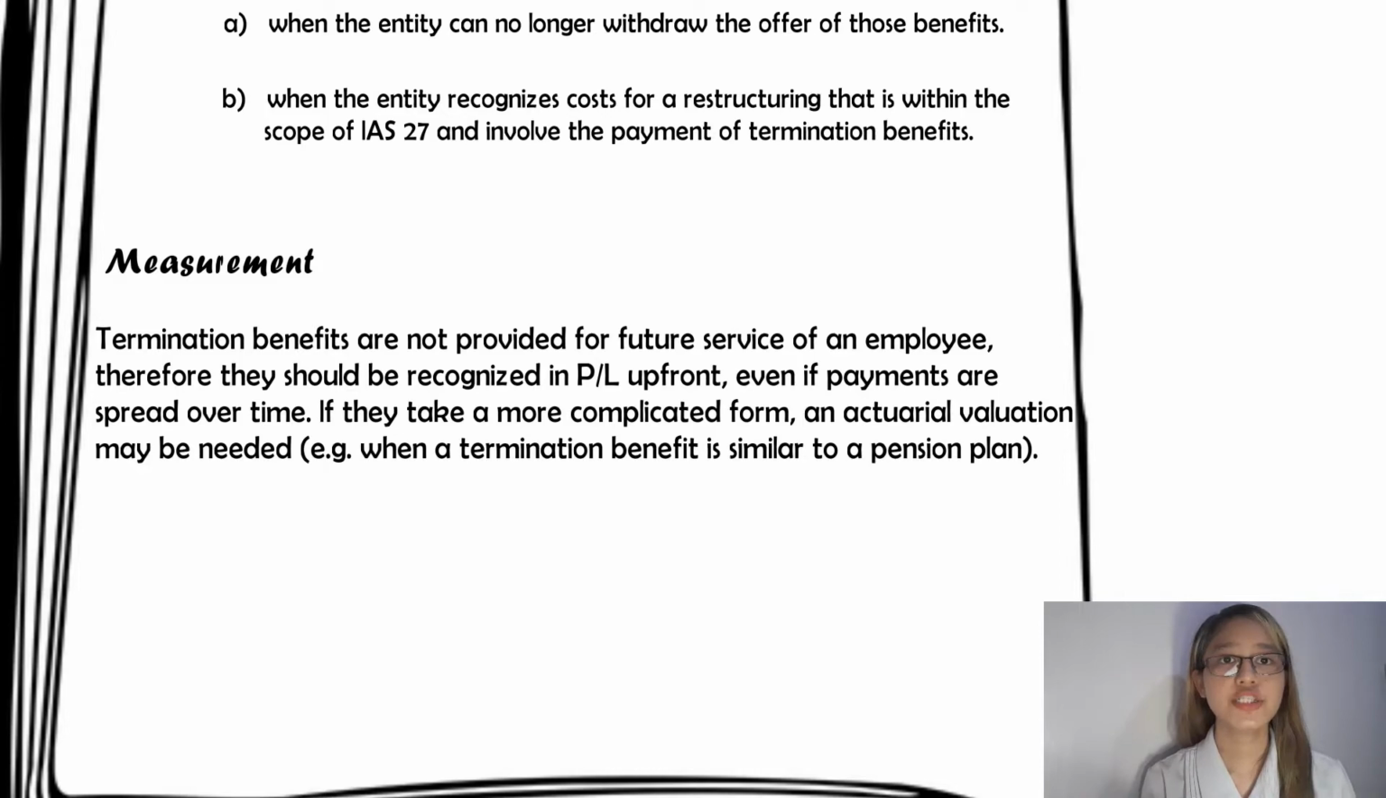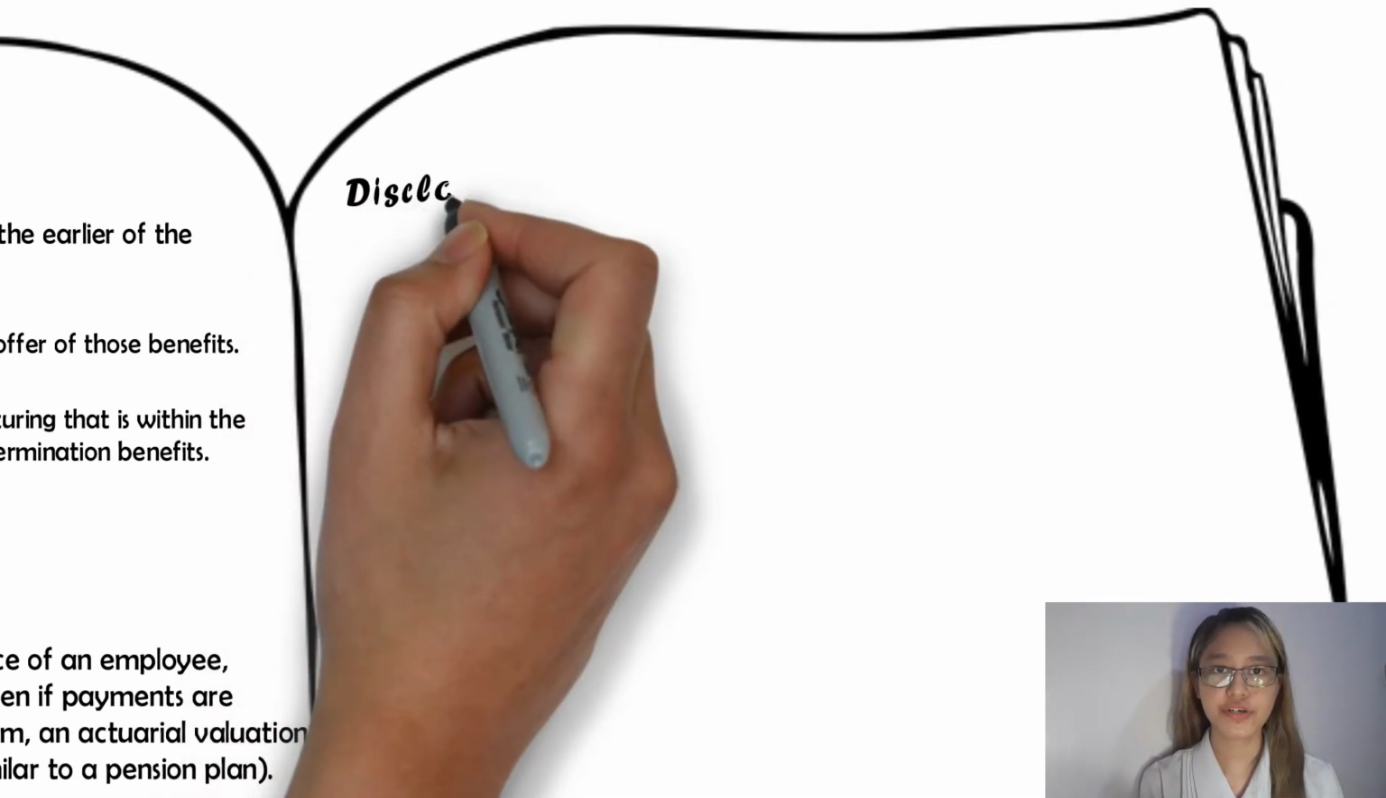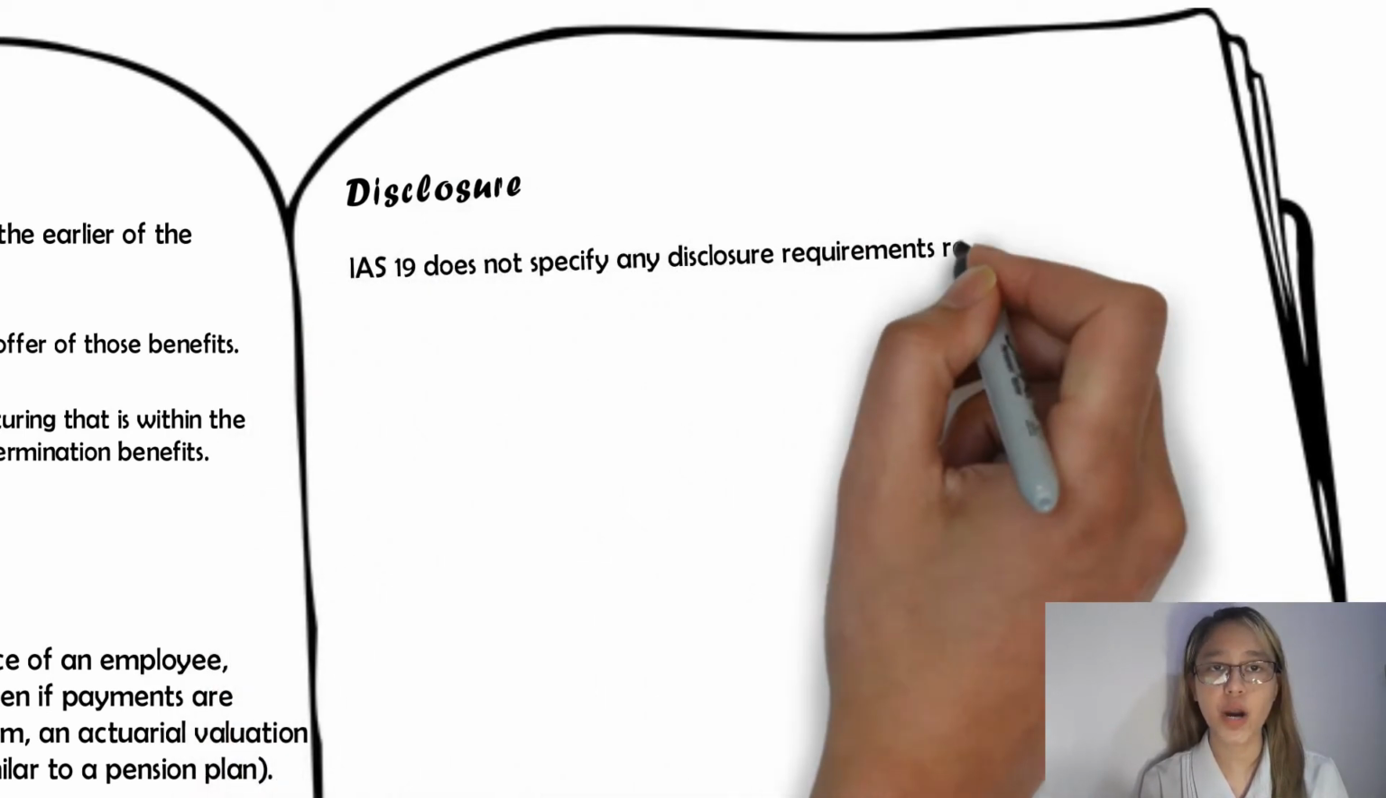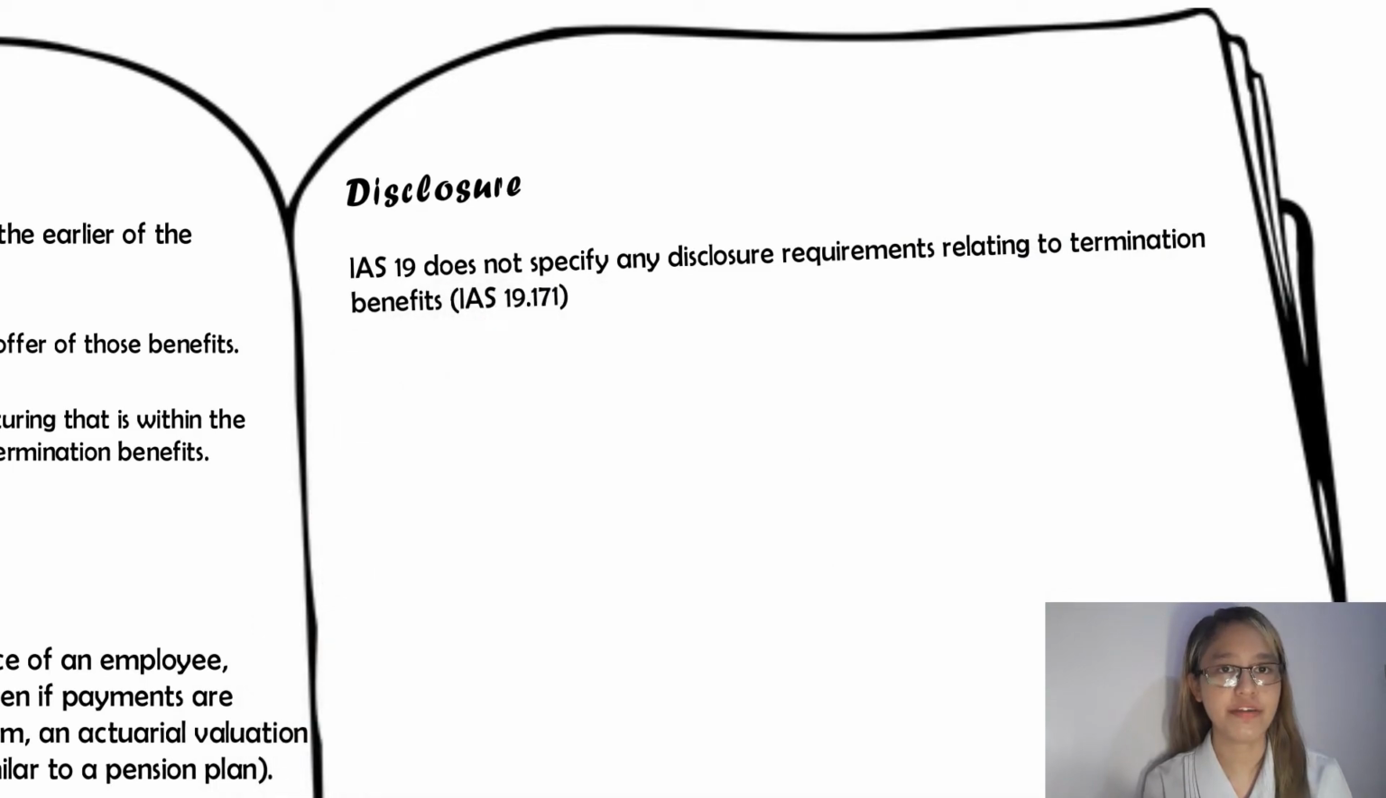Sometimes, the termination benefit is the difference between a payment that an employee would receive if they left the company without an entity's offer and the higher payment that was made because the termination was the entity's initiative. As for the disclosure, IAS 19 does not specify any disclosure requirements relating to termination benefits.